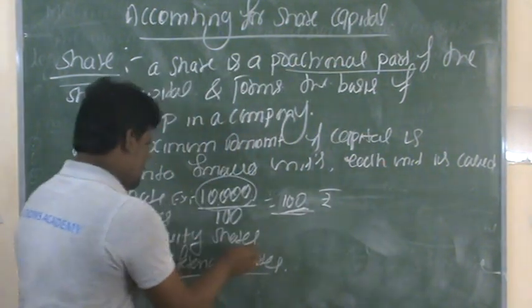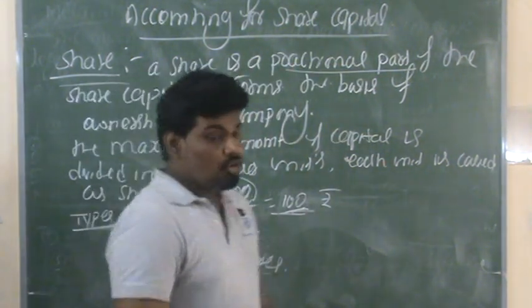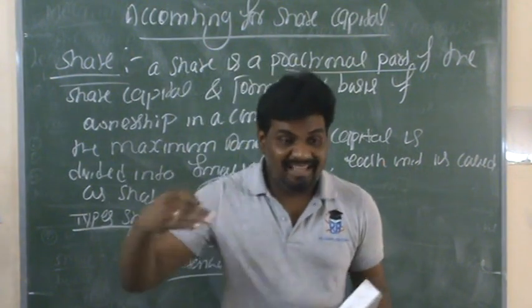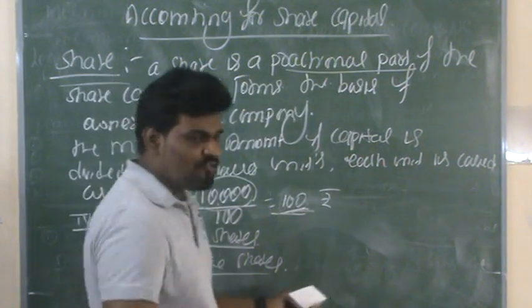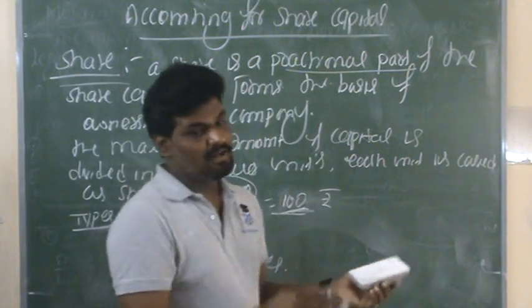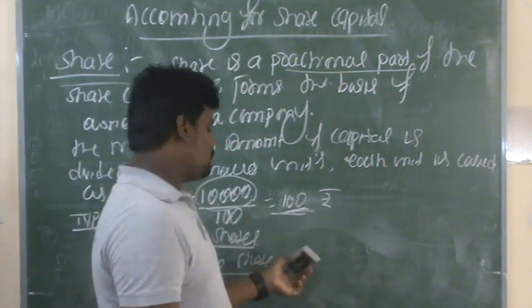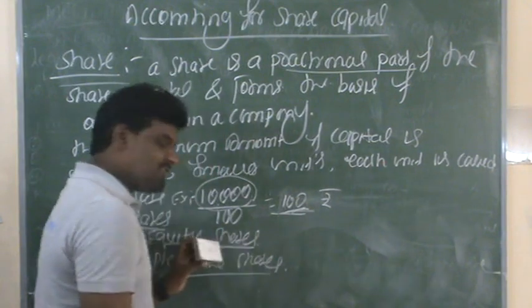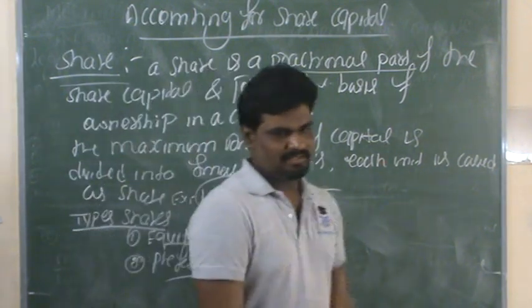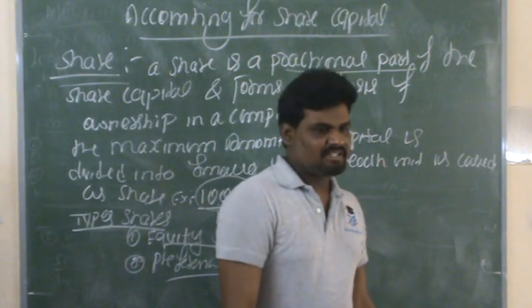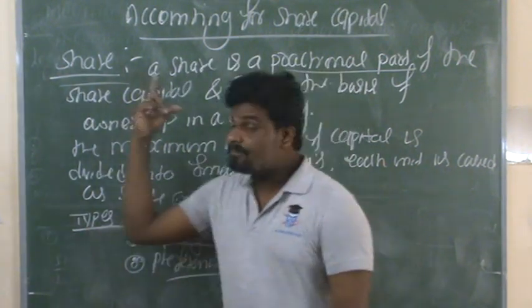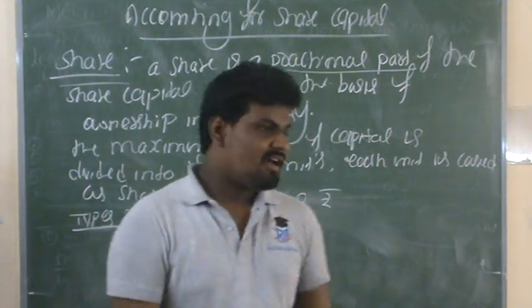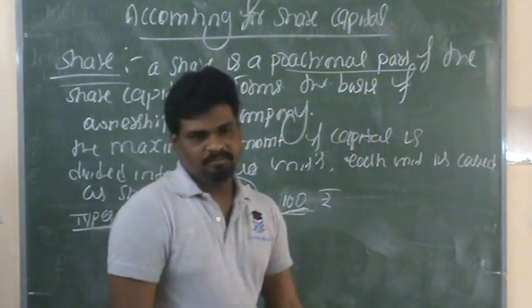But equity shareholders do not have preferential rights to get the dividend amount. The preference shareholders are the first priority to get the dividend amount. After that only, we need to settle the equity shareholders' balances from whatever the profits or dividends in the business organization. So this is the meaning of a share and the types of shares.